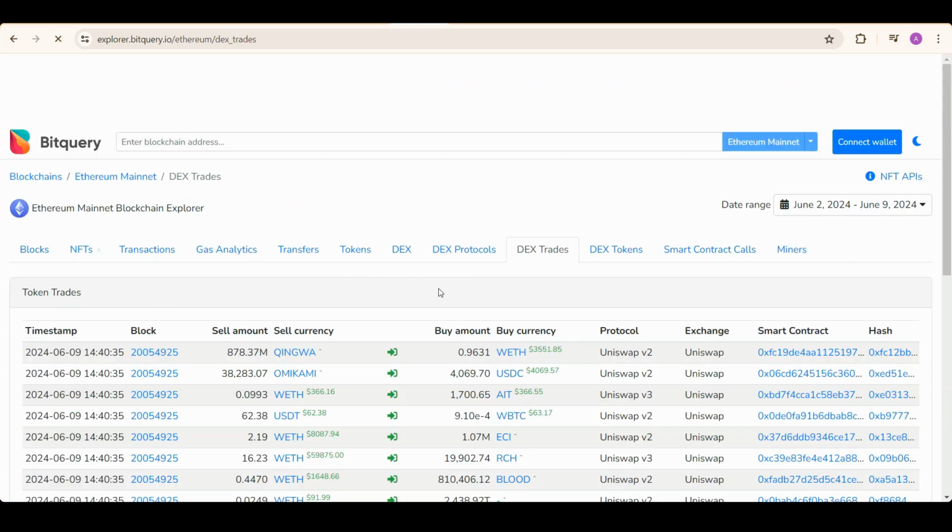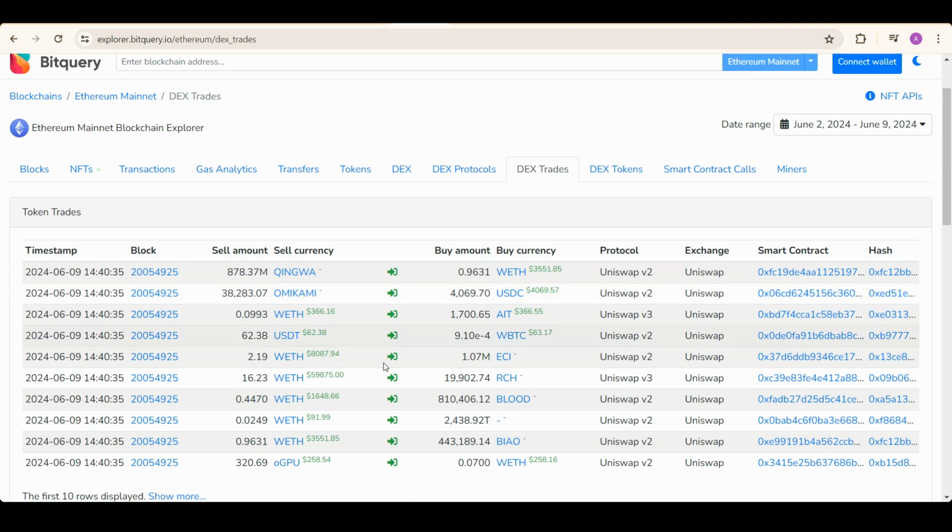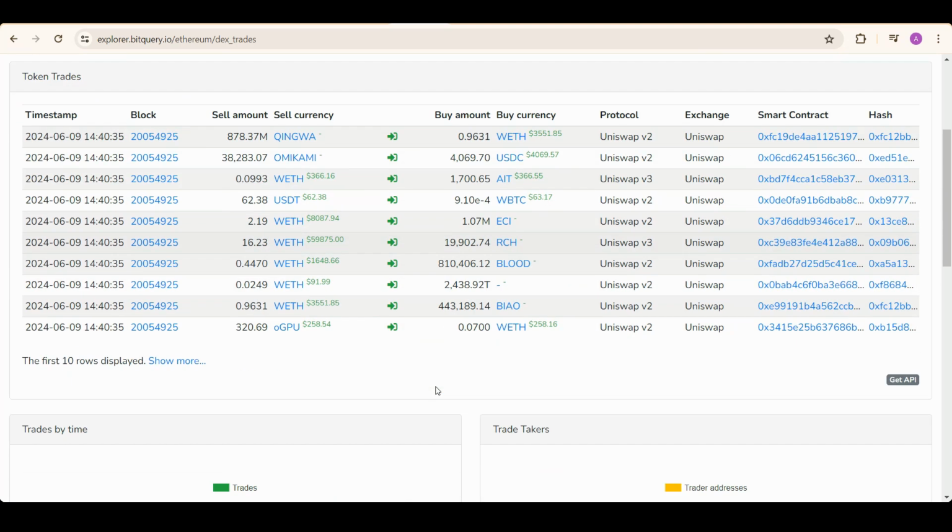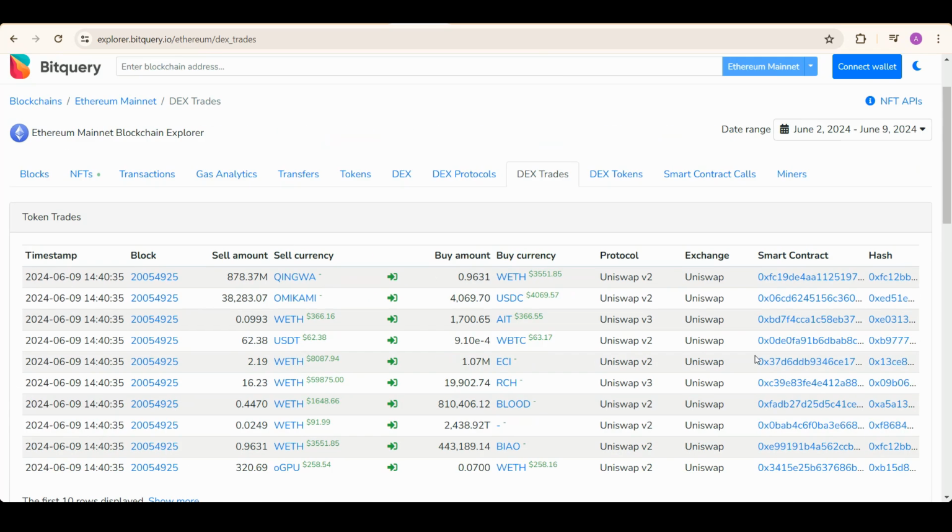DEX data we also have. These are the latest DEX trades on Ethereum. You can get these latest DEX trades by clicking on this Get API button.